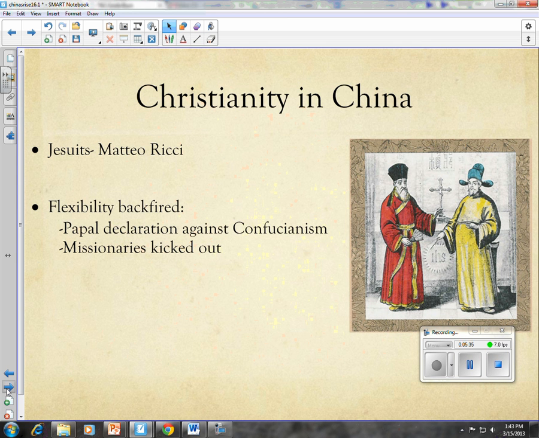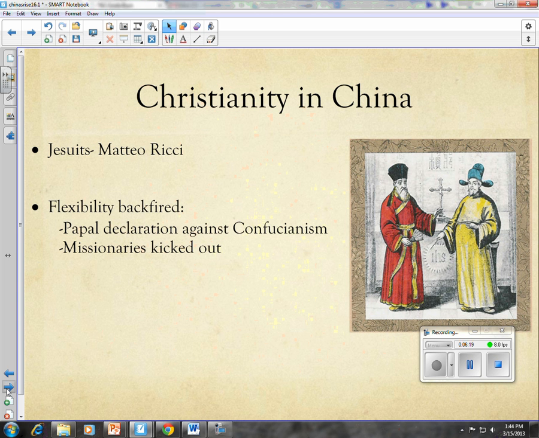And this slide just refers to Christianity in China. Christianity in China is pretty interesting. The Jesuits, who, if you have been paying attention to the news, you know that the new Pope, Pope Francis, is a Jesuit, actually had a kind of contentious relationship with the church at this time, because Jesuits like Matteo Ricci went to China and were influenced by Chinese culture and tried to convert the Chinese by using their own language and things like that. And that flexibility really backfired because other religious groups started speaking out against the Jesuits.